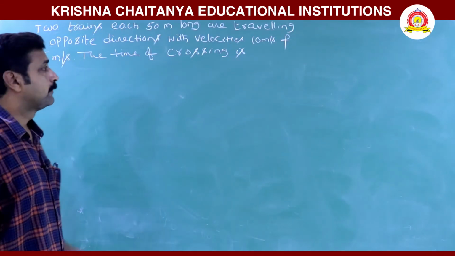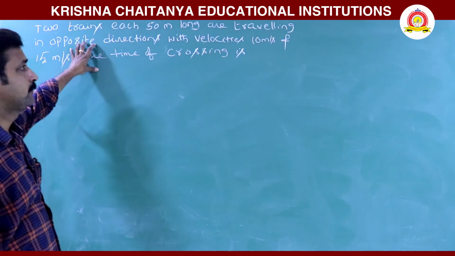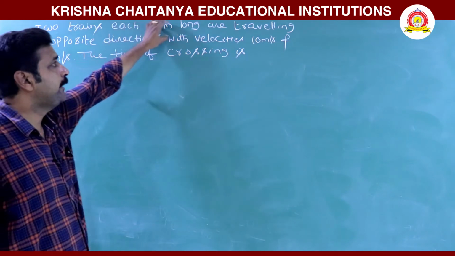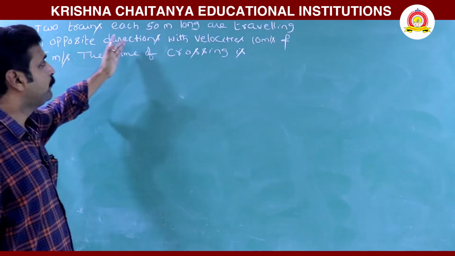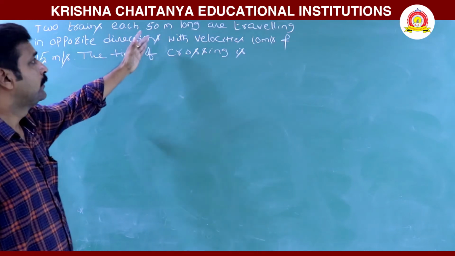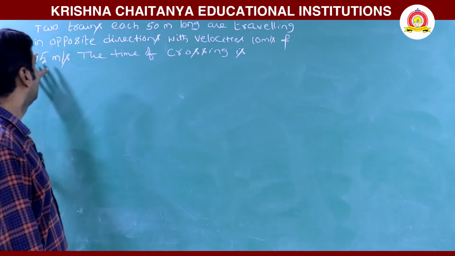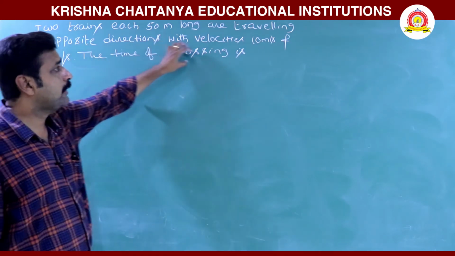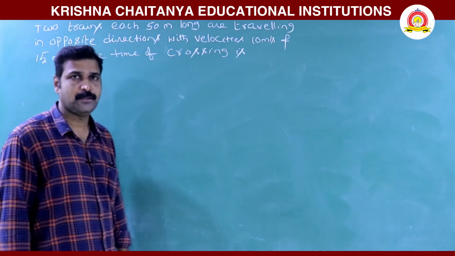Here is a problem based on relative motion. Two trains, each 50 meters long, are traveling in opposite directions with velocities 10 meters per second and 15 meters per second. The time of crossing is? So here two trains are moving.